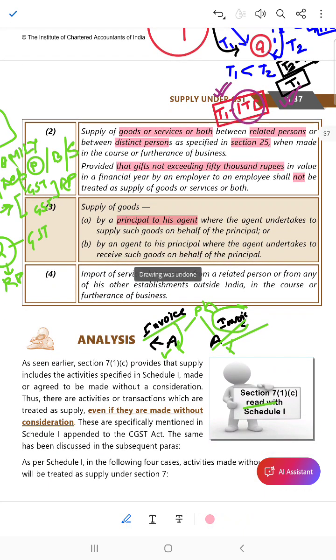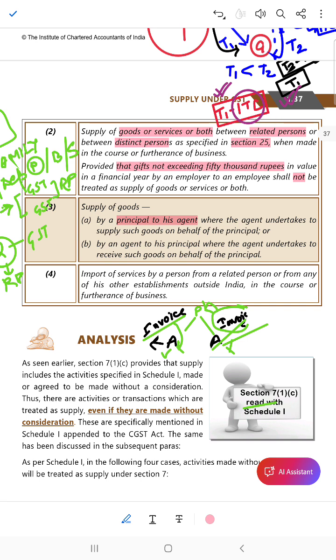So if a supply between principal and his agent, where the agent says that yes, I will sell it or supply it on behalf of you, then it's a deemed supply. If the agent supplies to his principal, where the agent undertakes to receive such goods on behalf of the principal, so I will receive it, I will send it to you, that is also a deemed supply.